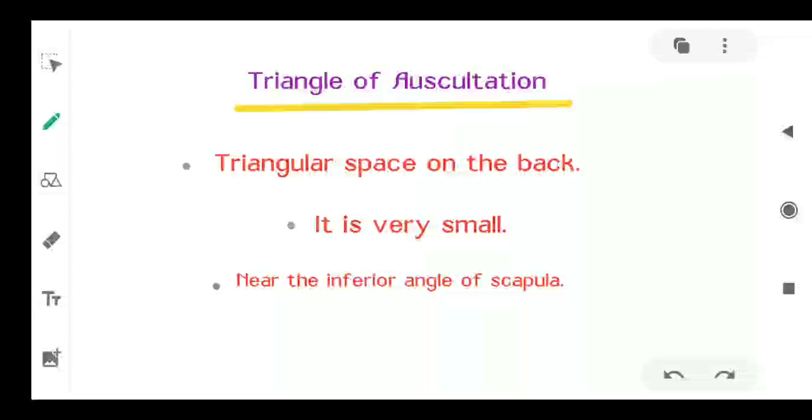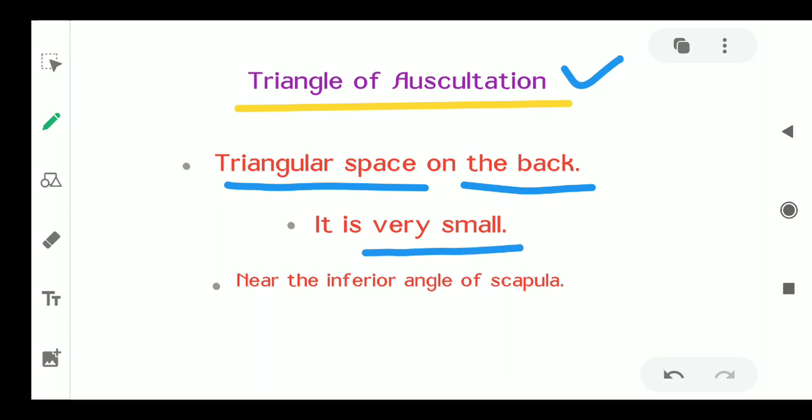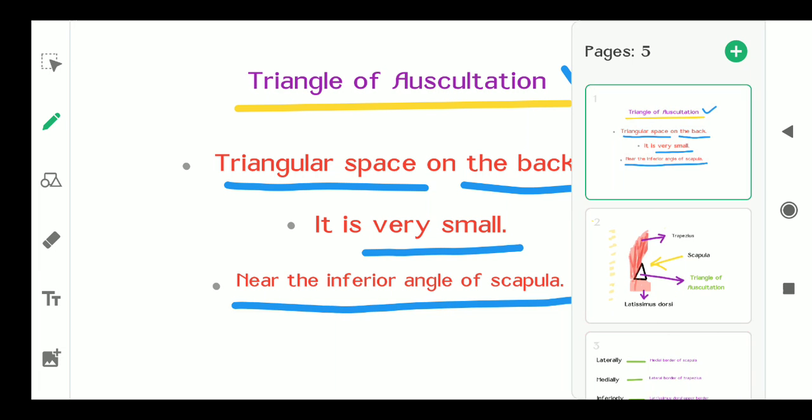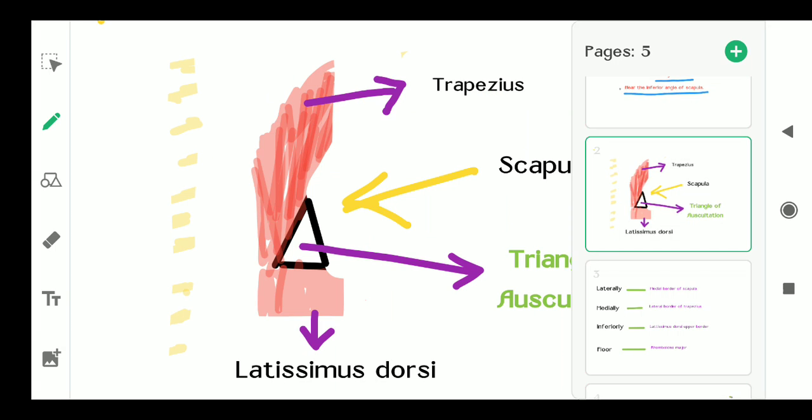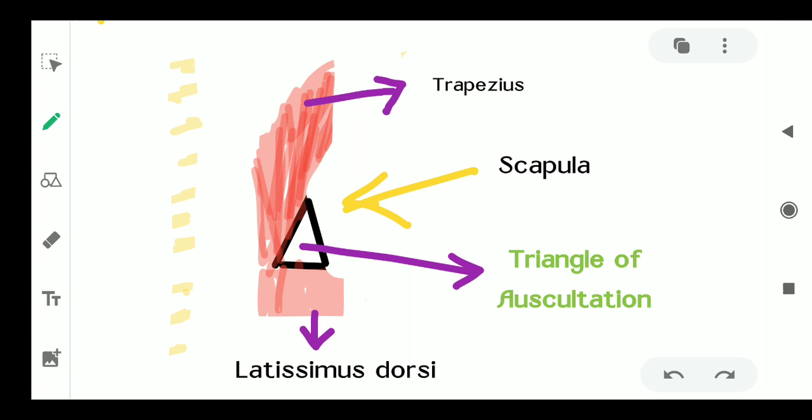Hello friends, today's topic is from the anatomy. The topic is the triangle of auscultation. The triangle of auscultation is a triangular space on the back side of the body near the scapula. It is a very small space and is found near the inferior angle of the scapula. So firstly we will study the different boundaries of the triangle of auscultation.